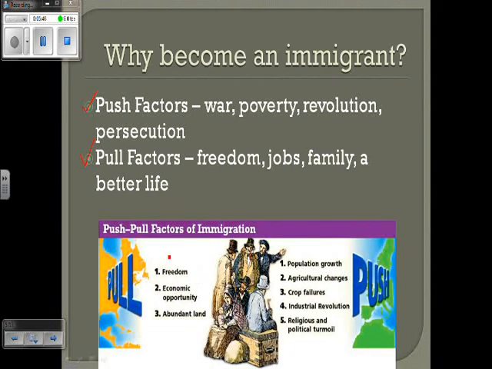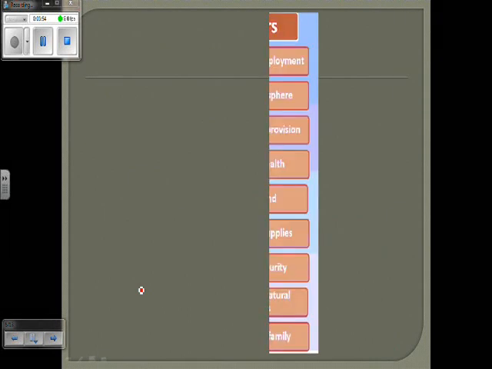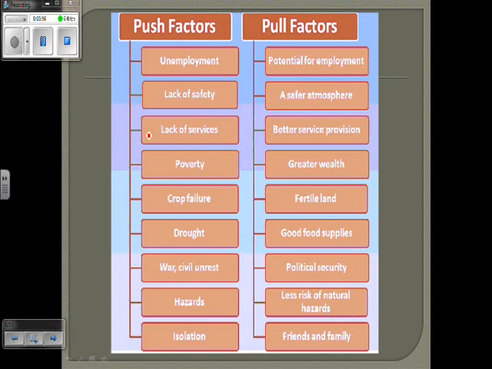This graphic at the bottom, this isn't what I was talking about, but this one still gives you a pretty good idea, pushing you out of a country, pulling you into a country. This is a pretty good one in that it draws a pretty good parallel: if you're looking here at the push factors and the pull factors, you can definitely see a correlation between the two. For instance, something that pushes you out of a country, the opposite will potentially pull you into another country.